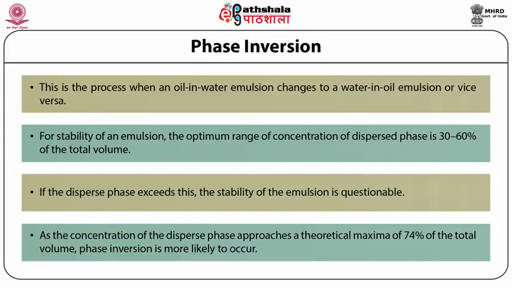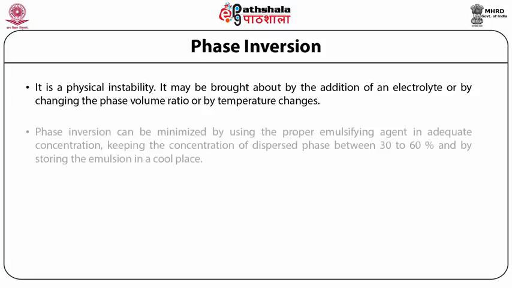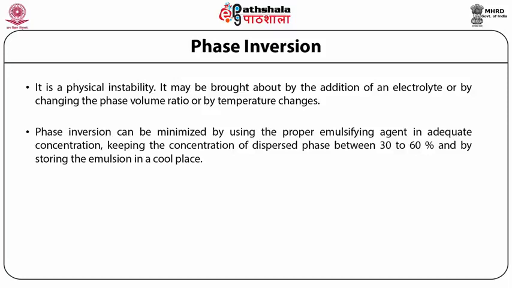likely to occur. Phase inversion is a physical instability. It may be brought about by addition of an electrolyte or by changing the phase volume ratio or by a mere change in temperature. Phase inversion can be minimized by using proper emulsifying agents in adequate concentration, keeping the concentration of dispersed phase between 30 to 60%, and by storing the emulsion in a cool place.